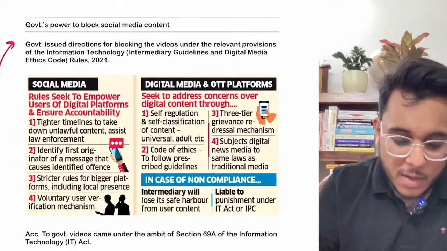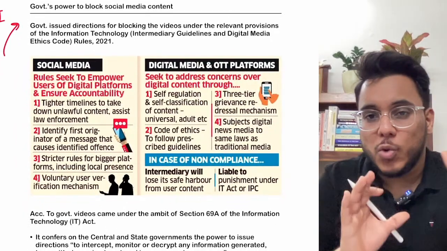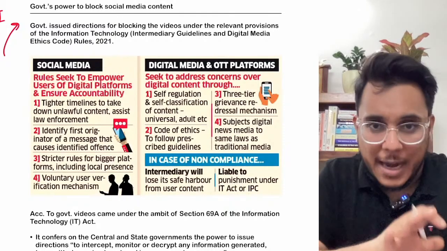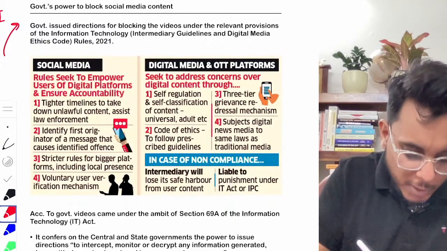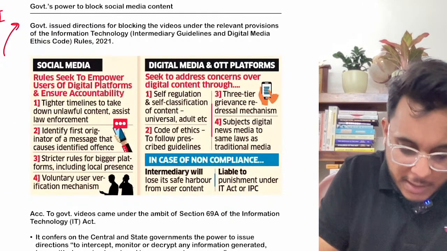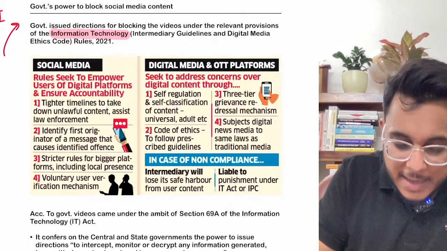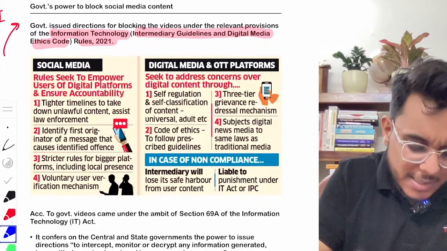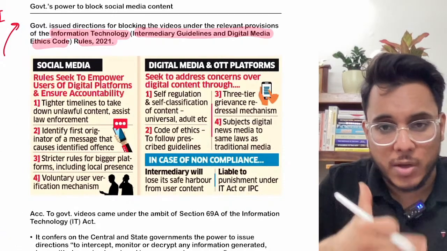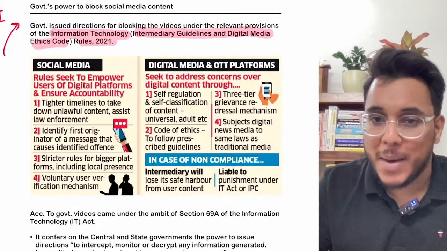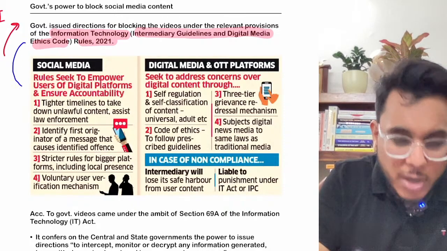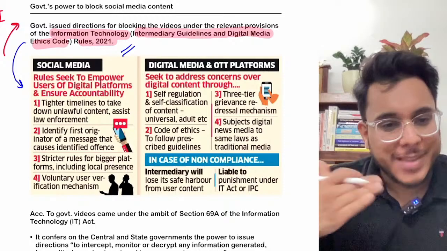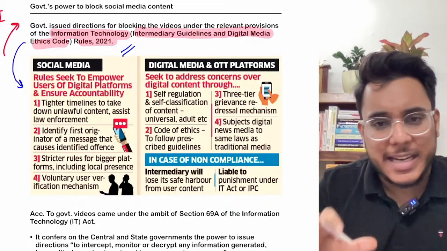Now, first of all, if you are following the newspaper analysis regularly, or even if you were not following earlier, what happened in 2021, the government had come out with the Information Technology (Intermediary Guidelines and Digital Media Ethics Code) Rules 2021. We have discussed it in much detail when these new IT Rules 2021 were passed. So right now the government has blocked these YouTube videos by using this same IT Rules of 2021. Now, what is this IT Rule of 2021? I'll tell you in a nutshell.